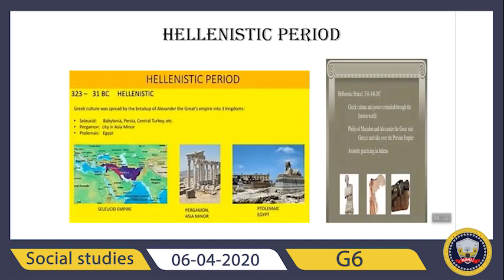Okay, then we are going to learn about the Hellenistic period. The Hellenistic period was one of prosperity and learning, and a great university was founded at Alexandria in Egypt. The philosopher Aristotle worked in Athens.